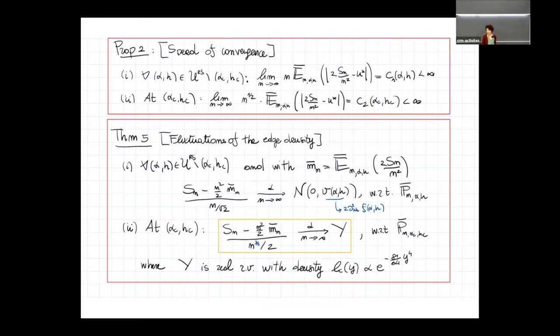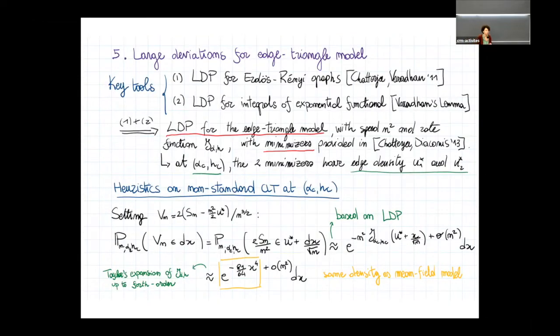I may have been fast, but the idea that I want to convey is that we have a mean field model, which is very similar to the other one but much simpler, and that behaves very similarly in all the respects that we studied. And this allows us to provide a conjecture about the edge-triangle model. I want to give an idea of another heuristic regarding this strange, non-standard behavior at criticality, and then I will conclude.